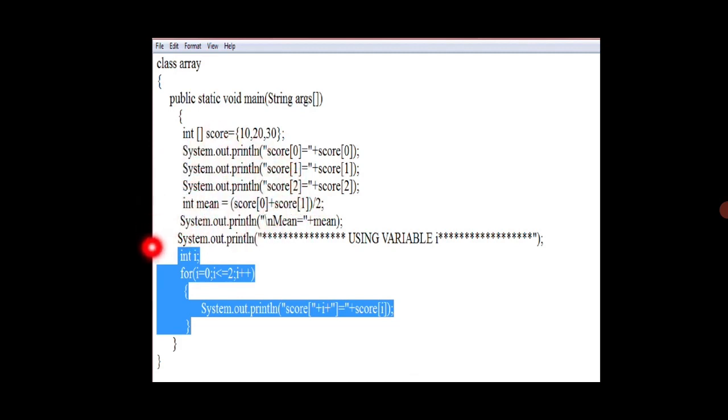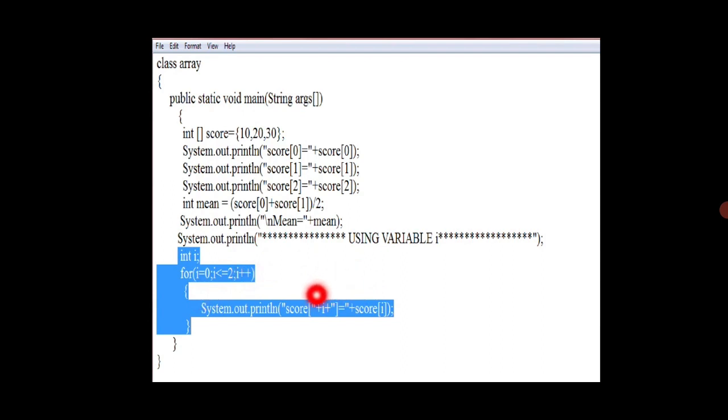But if I want to use a for loop for printing arrays in Java, we can use this method. Just look here. Here I am declaring int i, for i equal to 0, i less than or equal to 2, i plus plus. So it will print up to the second index. Normally it will start with 0, so i is initialized with 0. Then first, what is the i value?